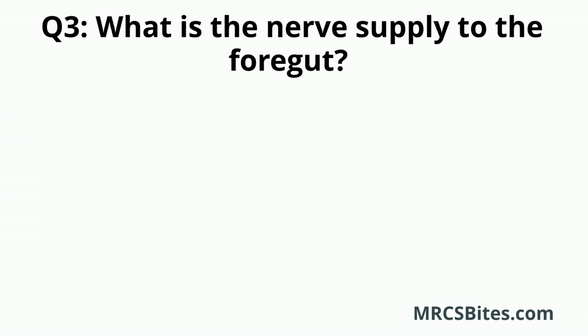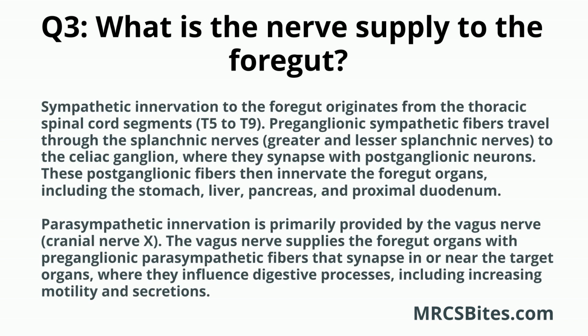Question 3. What is the nerve supply to the foregut? The nerve supply to the foregut comes from both the sympathetic and parasympathetic branches of the autonomic nervous system. Sympathetic innervation to the foregut originates from the thoracic spinal cord segments, T5 to T9. Preganglionic sympathetic fibers travel through the splanchnic nerves, greater and lesser splanchnic nerves, to the celiac ganglion, where they synapse with postganglionic neurons. These postganglionic fibers then innervate the foregut organs, including the stomach, liver, pancreas, and proximal duodenum.